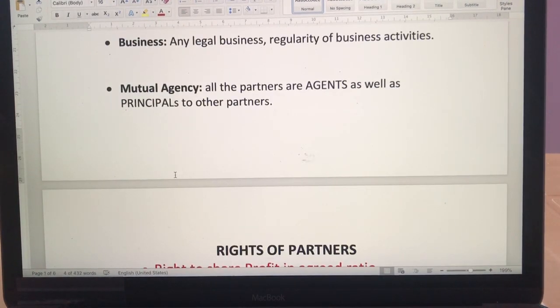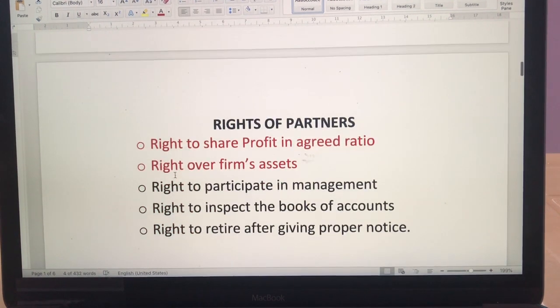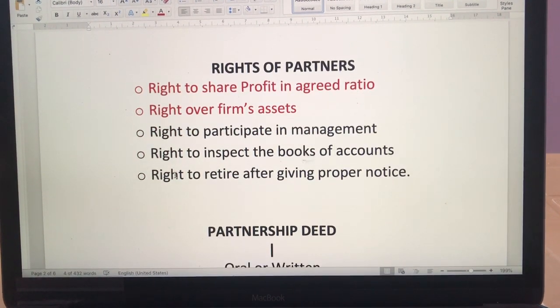Here we are done with the important features. Now next is the rights of partners. As soon as they get into partnership, they have certain rights because they are the owners.